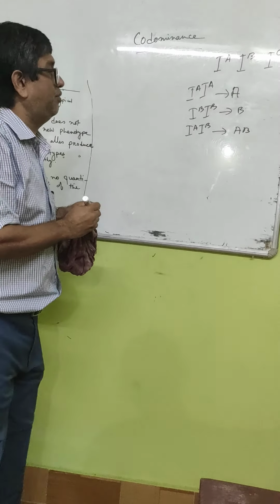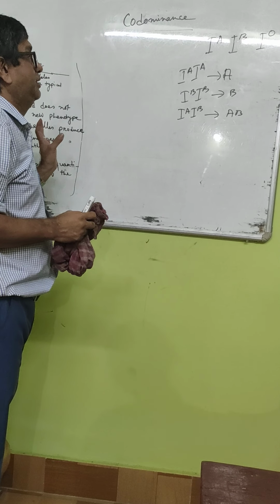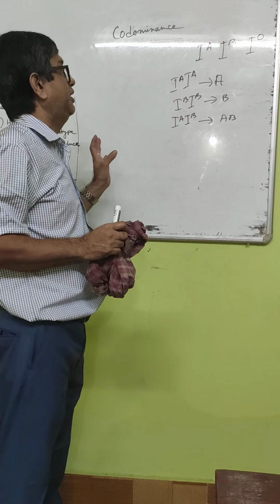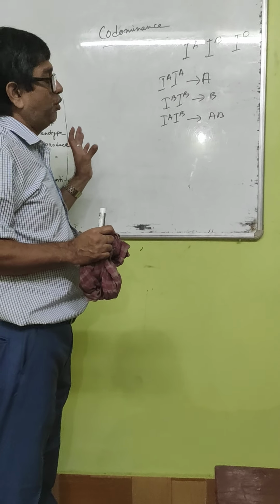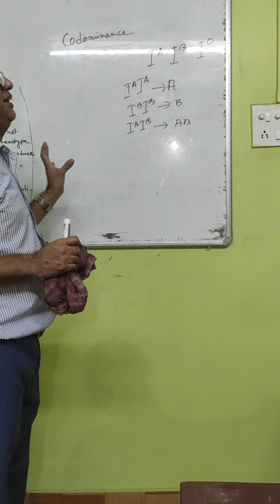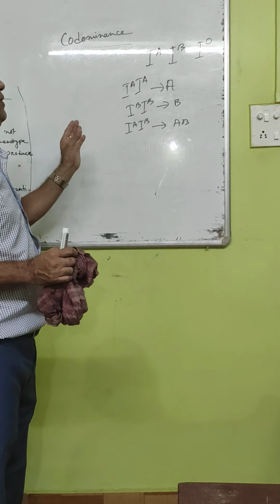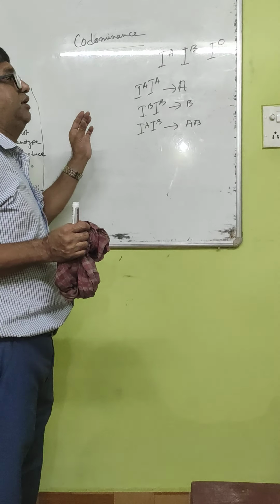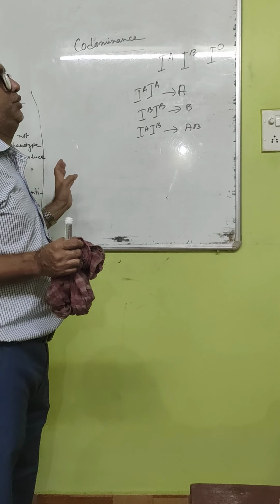That means what I actually want to say is that IA and IB are heterozygous alleles. I means isohemagglutinogen. Both IA and IB are dominant, but they cannot show their independent effect. Both of them simultaneously join together and show a phenotype which is a mixture of the two.